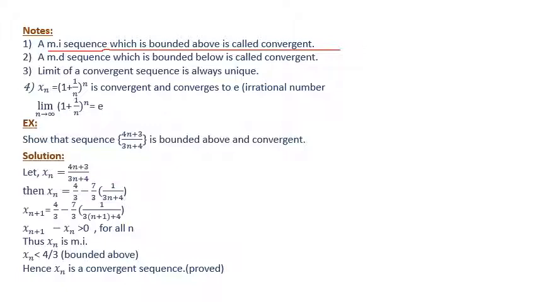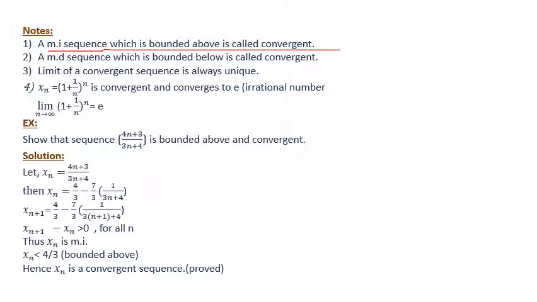A sequence is monotonic increasing means it has a lower bound. And a sequence will be convergent if it has a lower bound as well as an upper bound. So if we are given a sequence which is monotonic increasing, it must have a lower bound, right? If it is possible to find its upper bound, then it will be convergent. That's why a monotonic increasing sequence which is bounded above is called convergent.